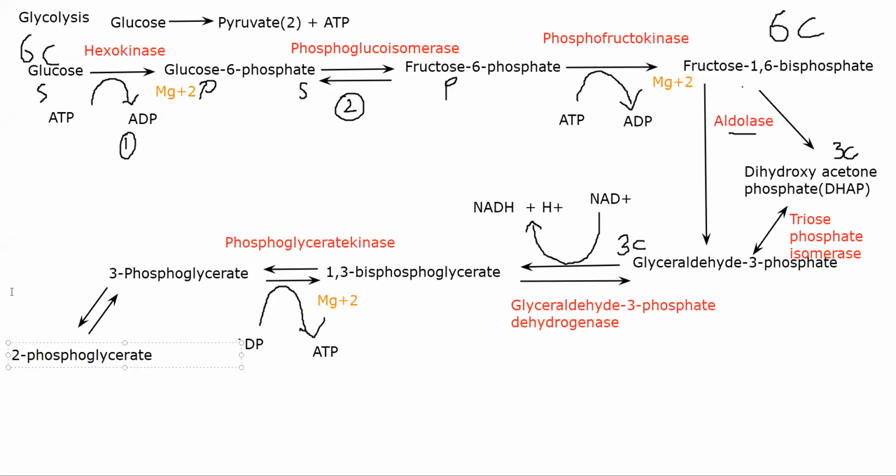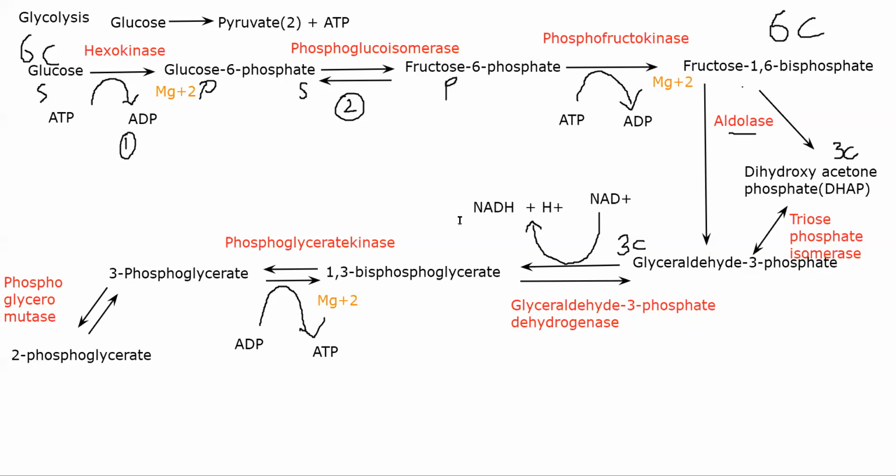Phosphoglyceromutase is another isomeric enzyme, just like triose phosphate isomerase.